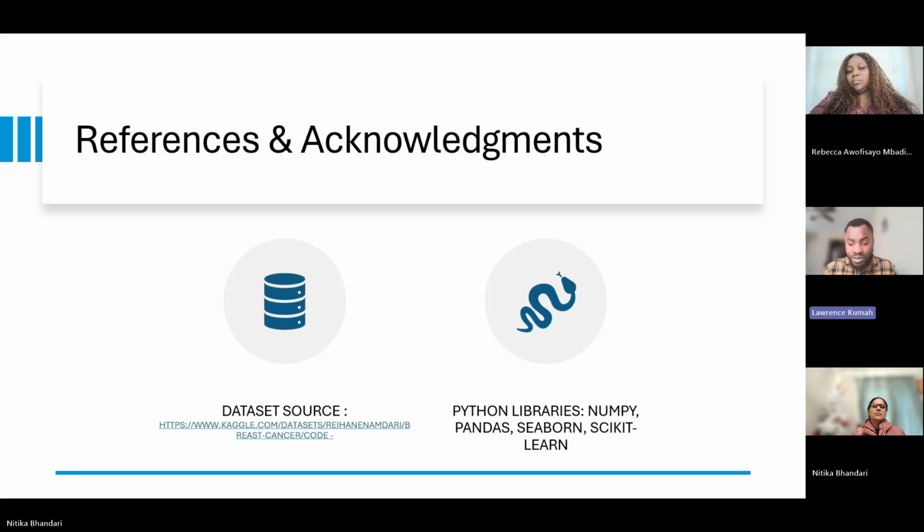So we had our data from this link, and with Python libraries, we used NumPy, Pandas, Seaborn, and Scikit-learn.